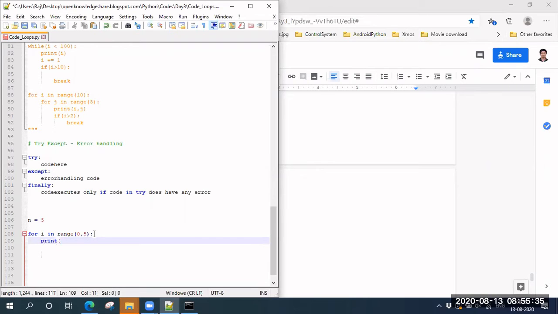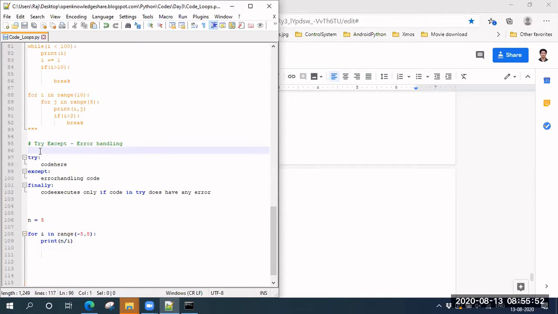I'm printing here just a single for loop, where I'm printing n by i. And I'm printing this here.